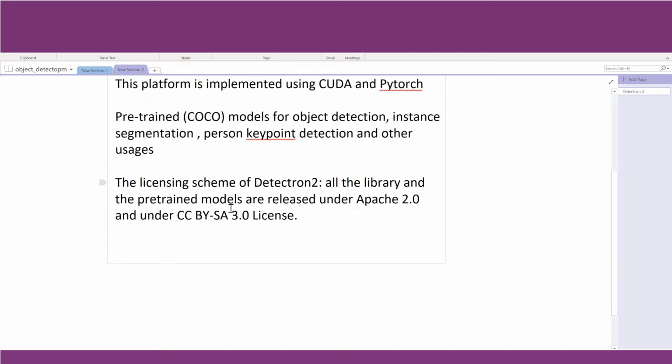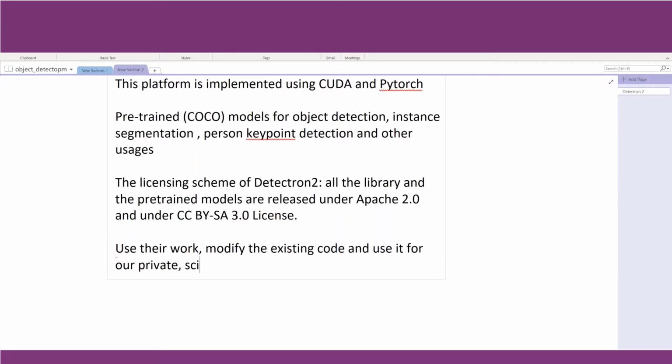As a data scientist, it means we can use their work, and not only use their work, we can modify the existing code and use it for our private, scientific, and even commercial purposes. Most packages don't allow us to use their pre-trained models especially for commercial usage. But here Detectron 2 has allowed us to use their models even for commercial purposes.